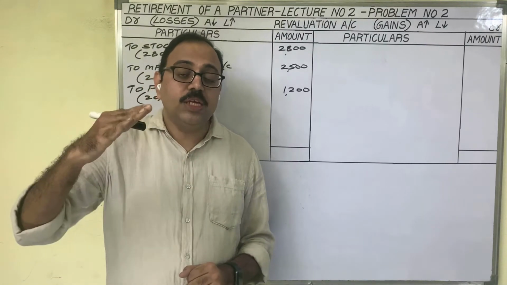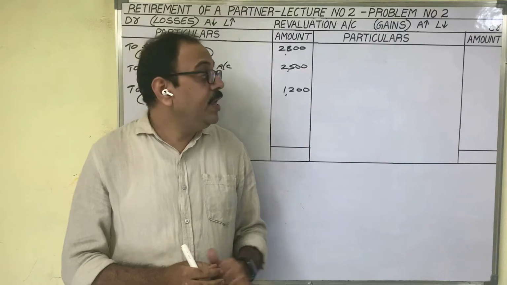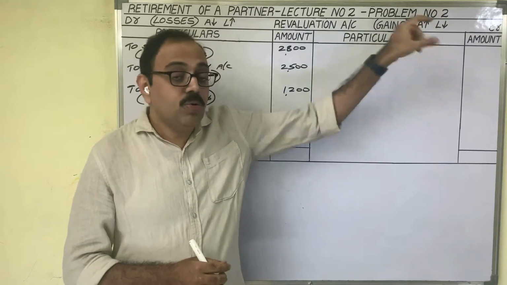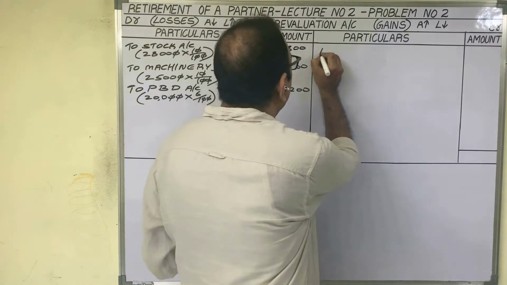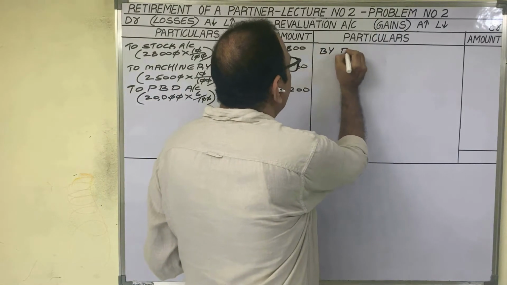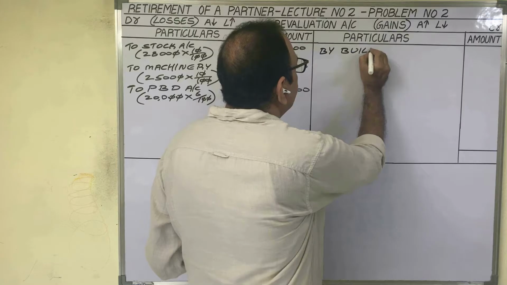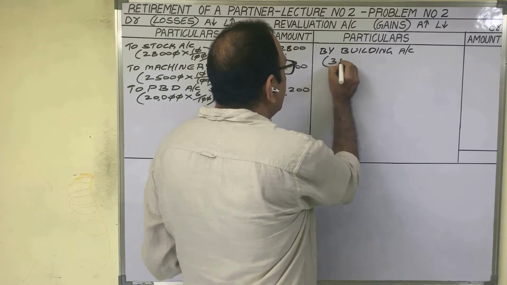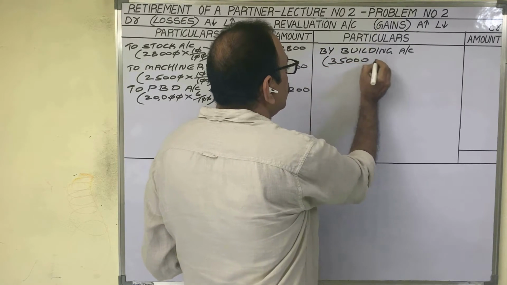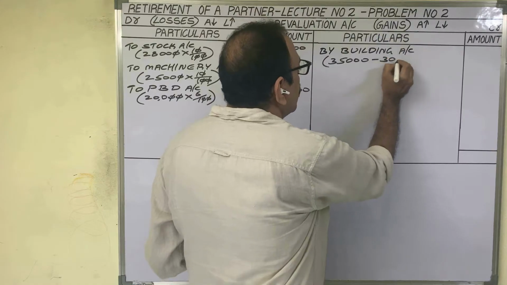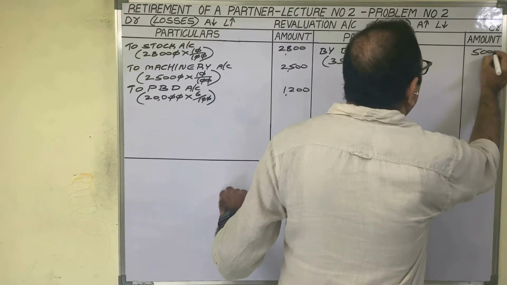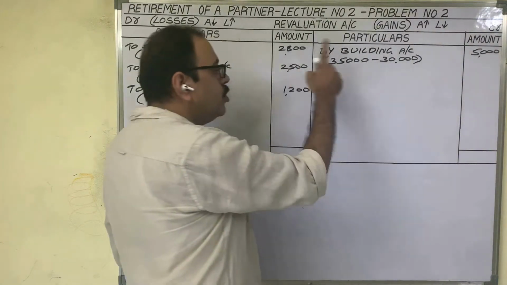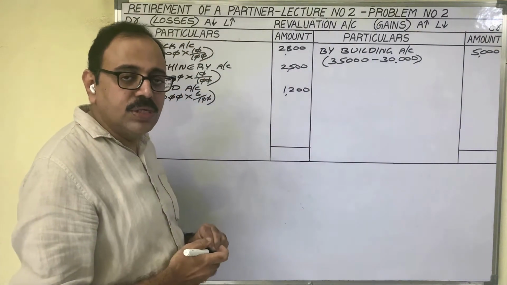Market value is increased by 5,000. Building is an asset. Asset value is increasing. It is a profit. It should be credited to the revaluation account. How does that 5,000 come? Market value 35,000 rupees minus cost price 30,000 rupees. 5,000 is the profit. So all amounts were taken in the revaluation account.